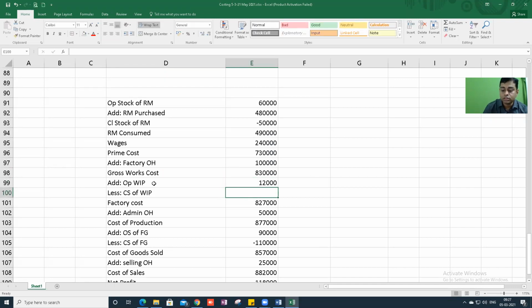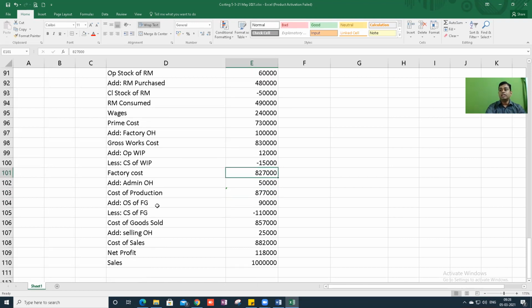Closing stock of work in progress is 15,000. So 8,30,000 plus 12,000 minus 15,000 is 8,27,000. This is called net works cost, or you can call it factory cost also. So this is the answer.